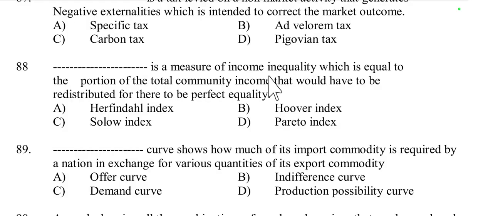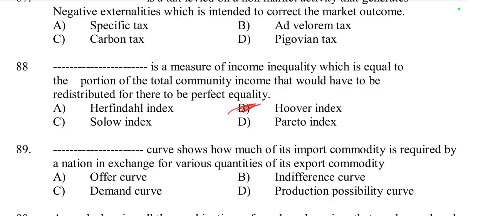This is a measure of income inequality which is equal to the portion of the total community income that would have to be redistributed for there to be perfect equality. Which index? Herfindahl index, Hoover index, Solow index or Pareto index? It is called the Hoover index.